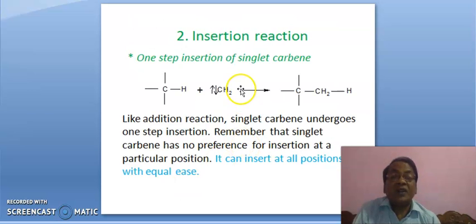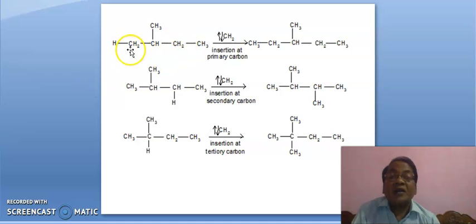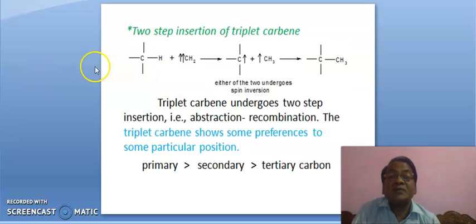Okay, insertion reaction. Here one step insertion of singlet carbene. This singlet carbene will insert anywhere. It is primary carbon, it is secondary carbon, it is tertiary carbon. Anywhere this insertion can take place. But a triplet carbene has a choice.